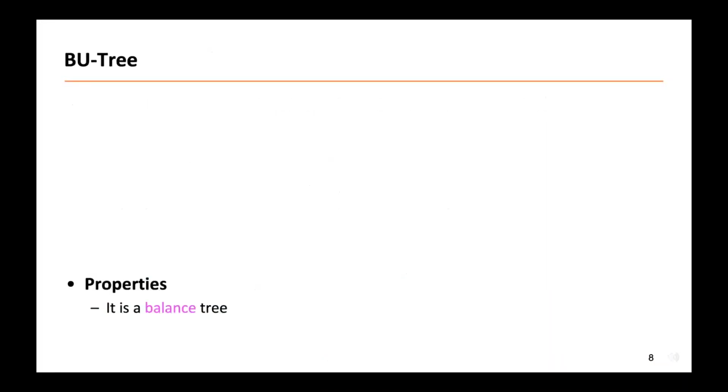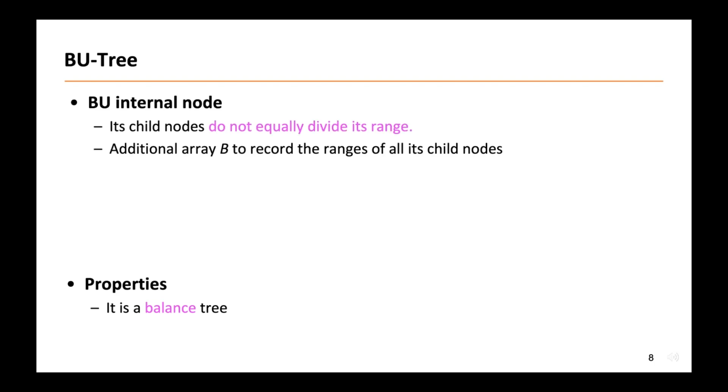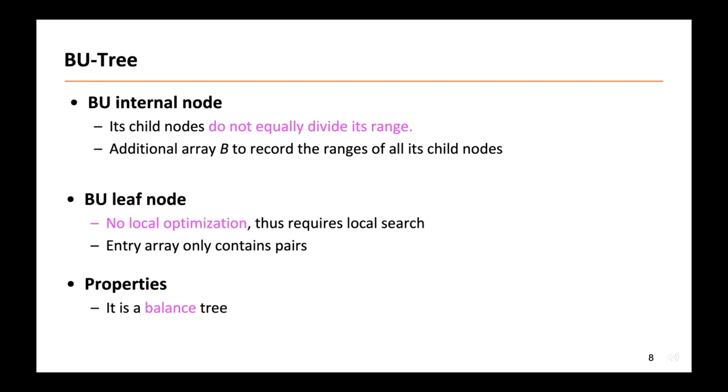Before showing how to generate the build tree, I want to briefly introduce its structure. It is a balanced tree and also composed of internal nodes and leaf nodes. A build internal node NT is structurally the same as that in the index, except that the NT stores an additional array B to record the ranges of all its child nodes. Note that the child nodes now may not equally divide the NT's range. All build leaf nodes are at the same height level, and they are reused as the basis of the leaf